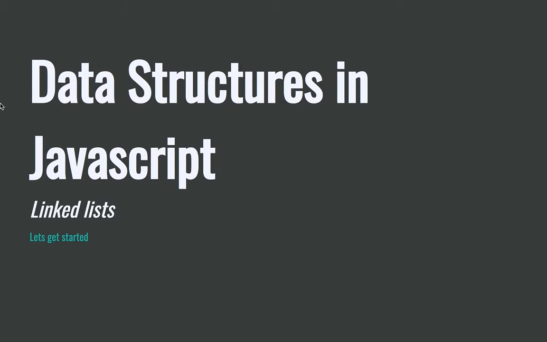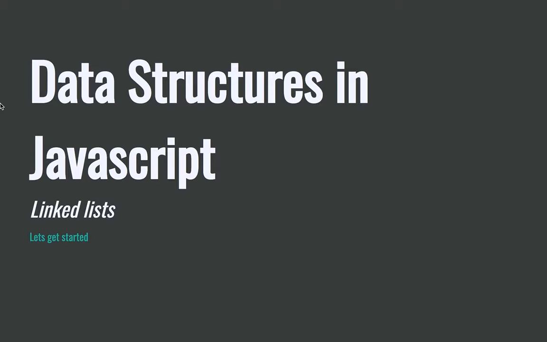All right. Hello, friends. So we're moving on. We did objects and arrays, and now we're moving on to our first kind of, what's the word for it? Our first non-built-in data structure, because objects and arrays come standard in the JavaScript language. So we're looking at linked lists today. Linked lists are the first kind of non-built-in data structure that we look at, ones that we have to build ourselves if we wanted to use them.